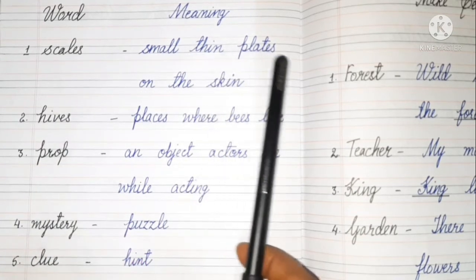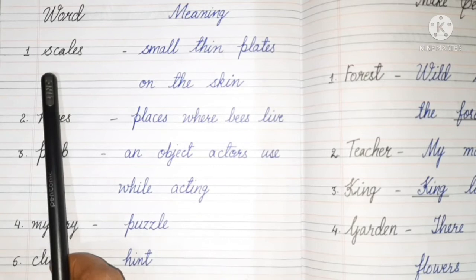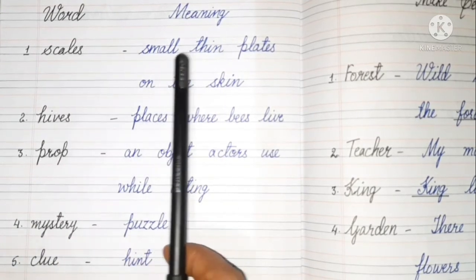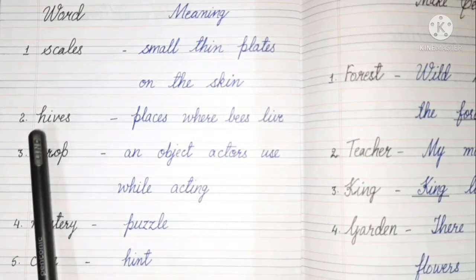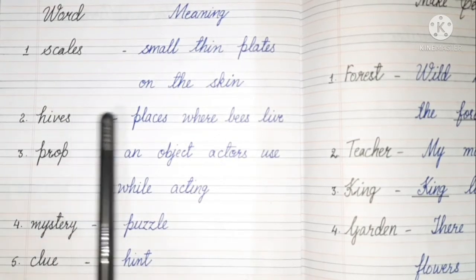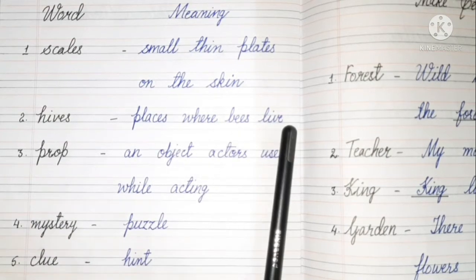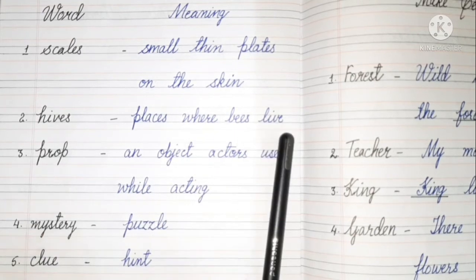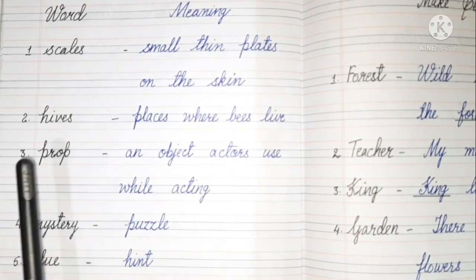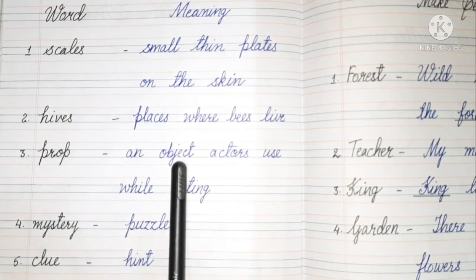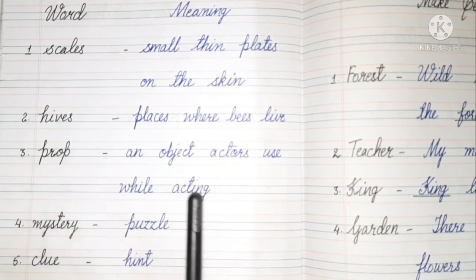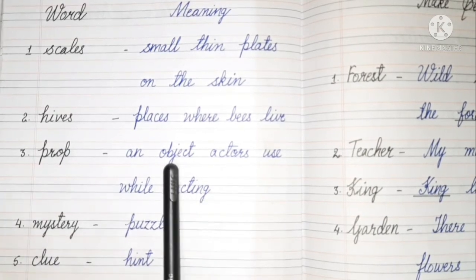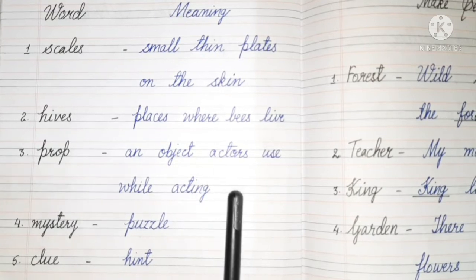Scales, small thin plates on the skin. What is the meaning of scales? Small thin plates on the skin. Next word is hives. What is the meaning of hive? Places where bees live. Next, third word is prop. What is the meaning? An object actors use while acting.